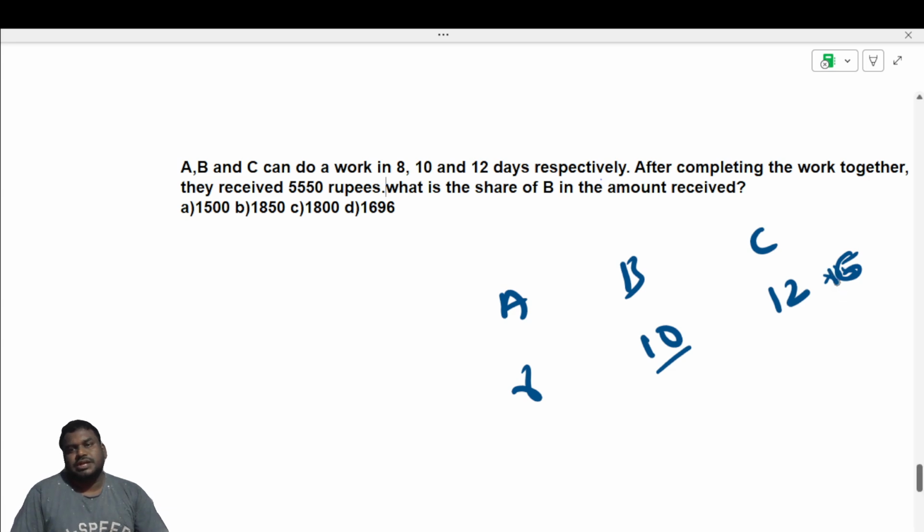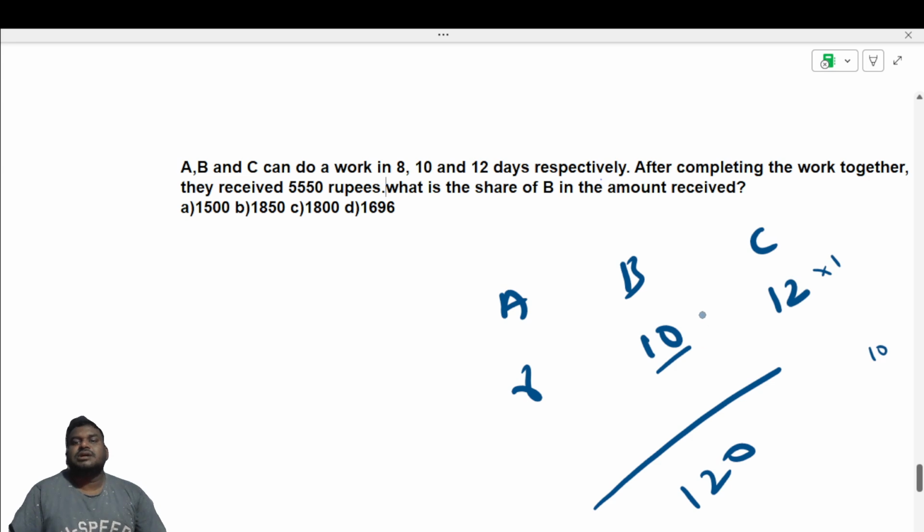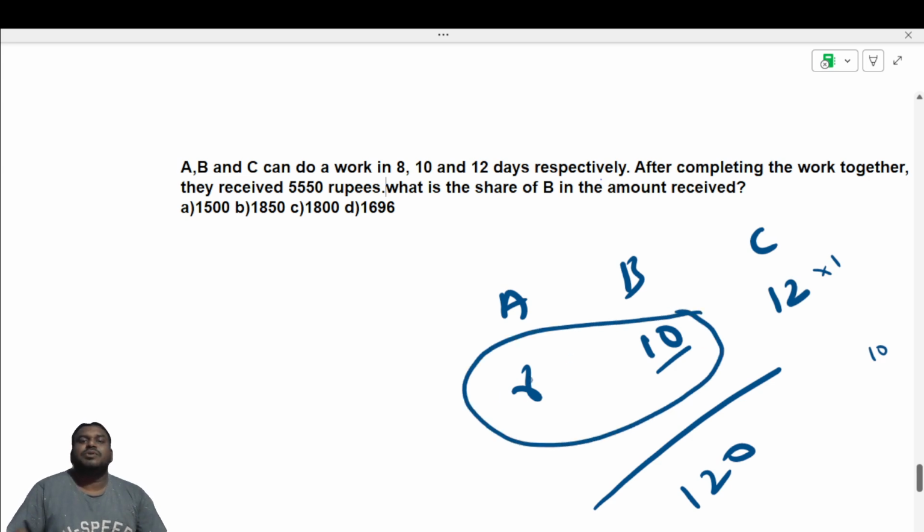So 10 into 12 is 120. So 120 is divisible by 8. So it means the LCM is 120. I hope you understood this. What I did is I just multiplied 12 with 1 till 10 and verified whether the obtained number is divisible by both 10 and 8. So then I came to a conclusion that that is the LCM.